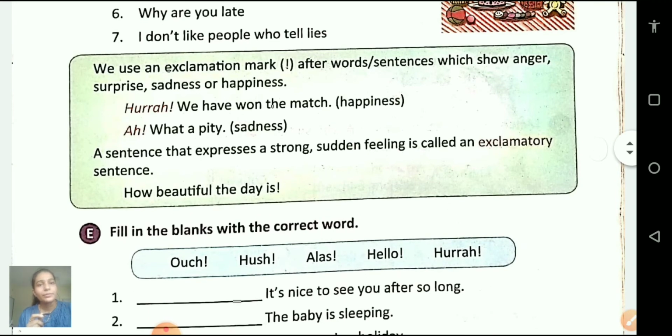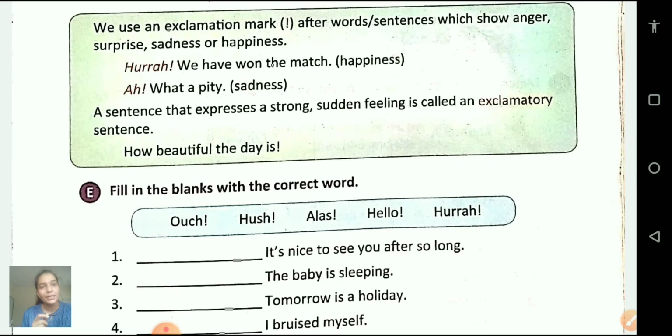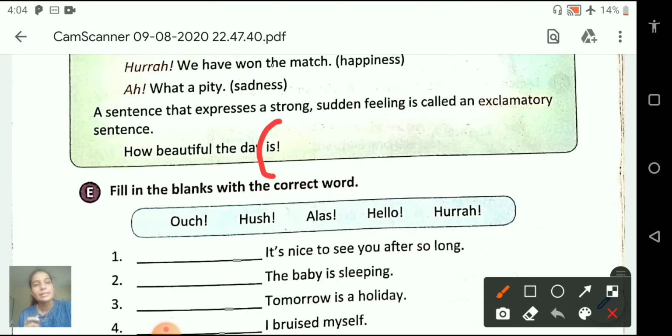Now here we have examples. Hurrah! We have won the match. This sentence expresses happiness. Ah, what a pity! This sentence expresses sadness. A sentence that expresses a strong sudden feeling is called an exclamatory sentence. How beautiful the day is! At the end of the sentence, an exclamation mark.